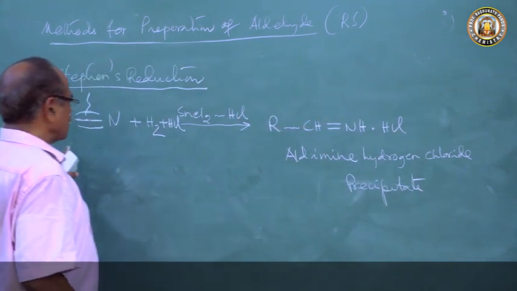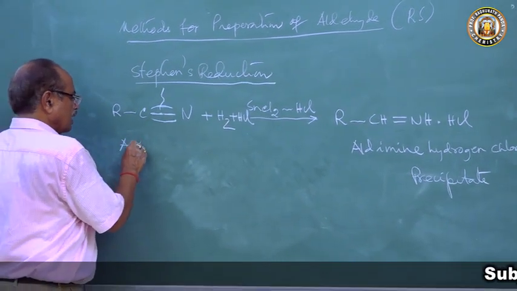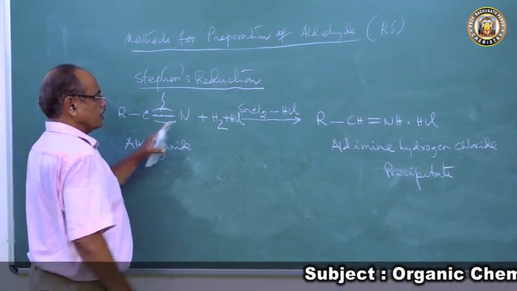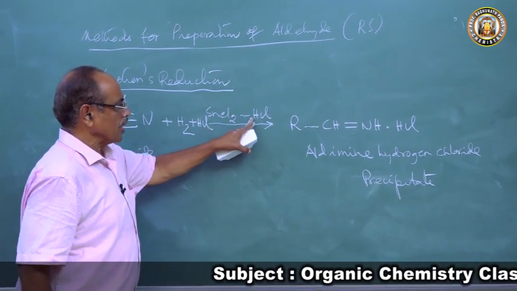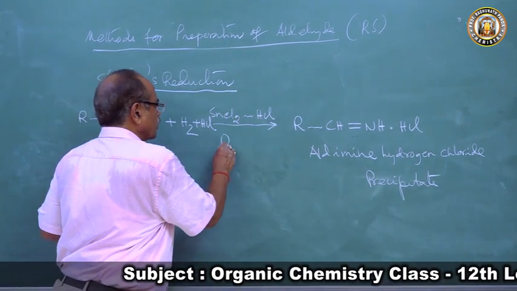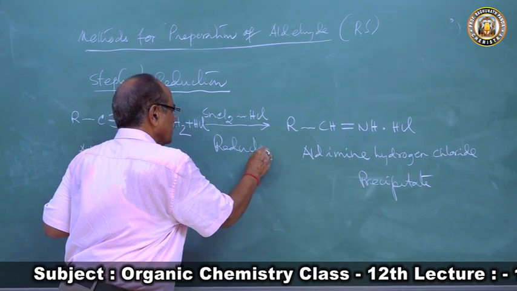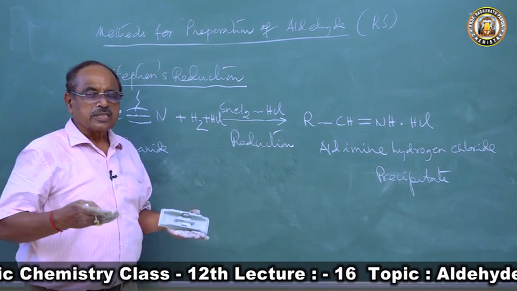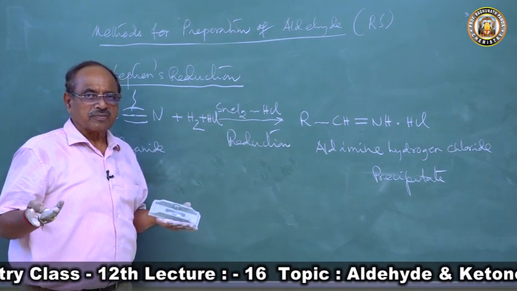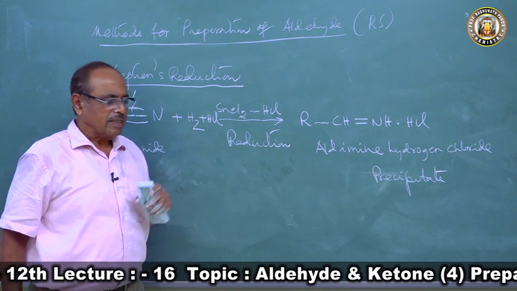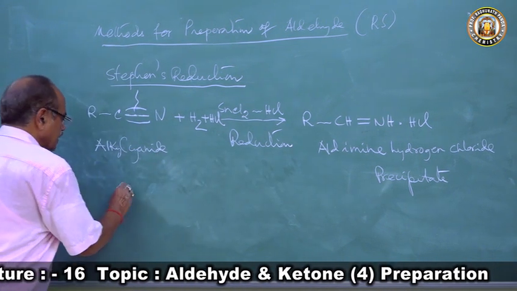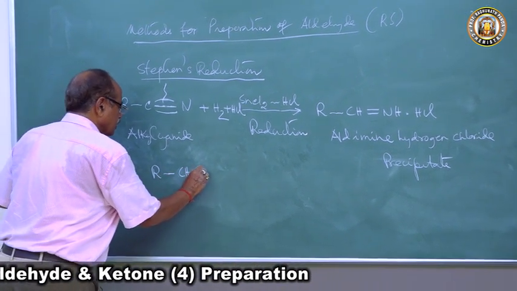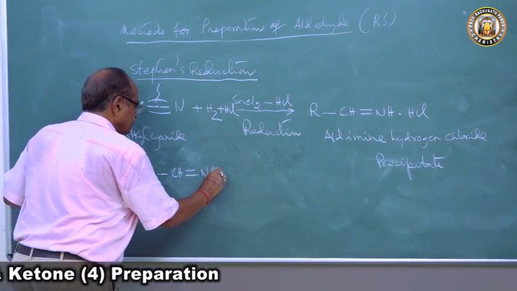When you take an alkyl cyanide and heat it with hydrogen in the presence of stannous chloride and HCl, it undergoes reduction to produce aldimine hydrogen chloride, which is filtered off. That filtered product comes as a precipitate: aldimine hydrogen chloride, RCH=NH·HCl.